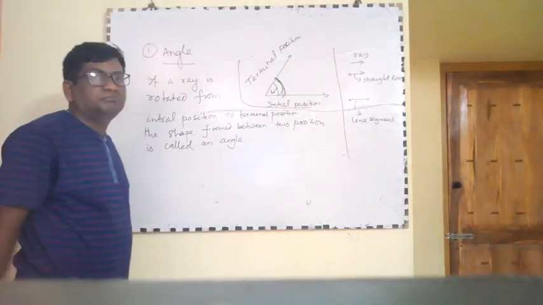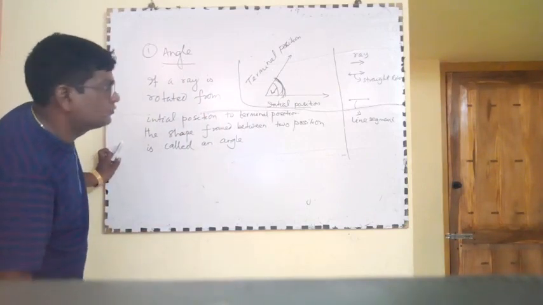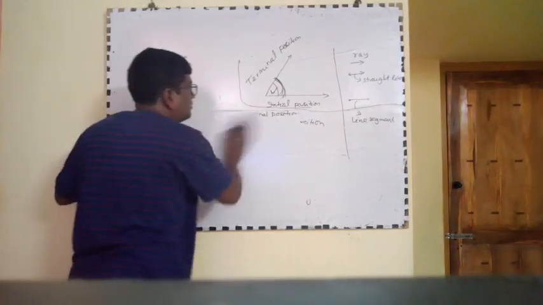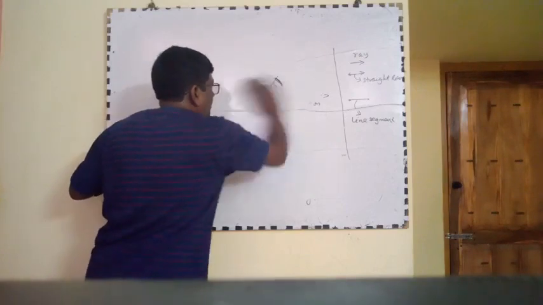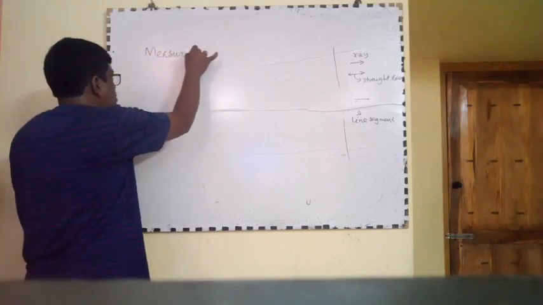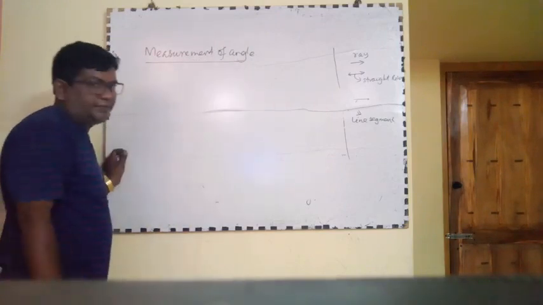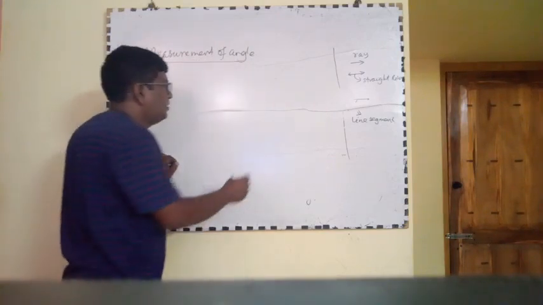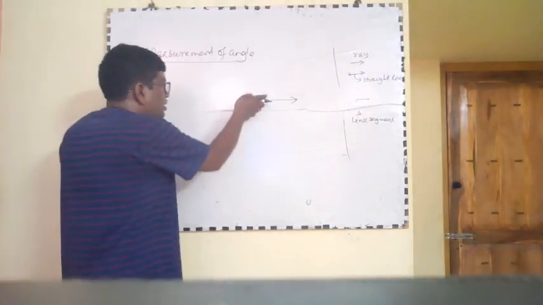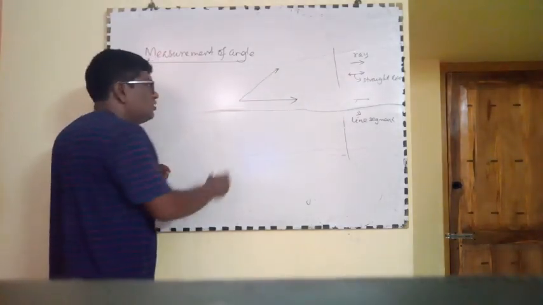What do you mean by measurement of an angle? Number two concept, measurement of an angle. Suppose this is the initial position and the ray is rotated and comes to the new position, that is the terminal position.